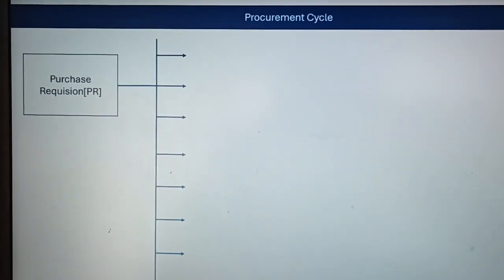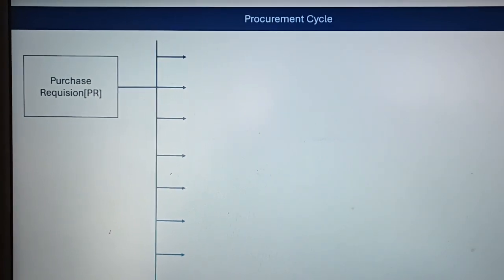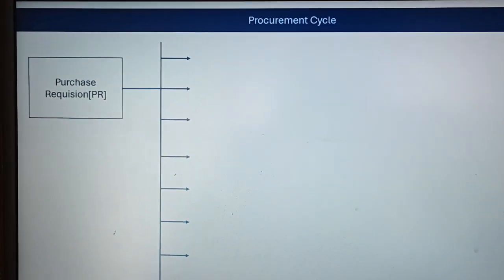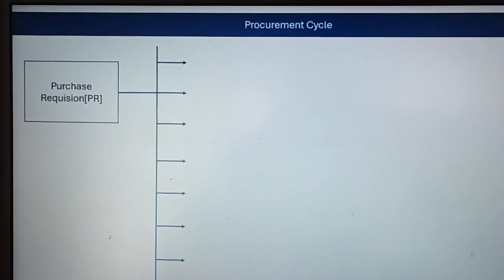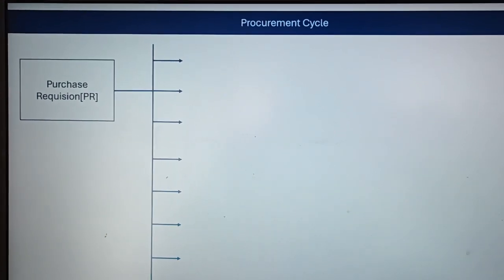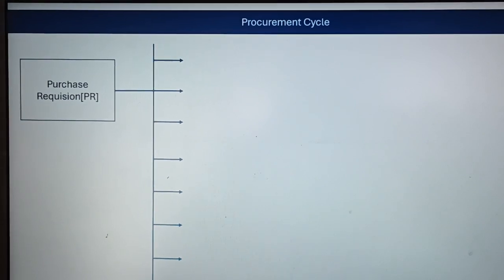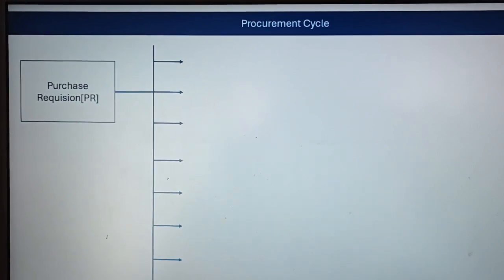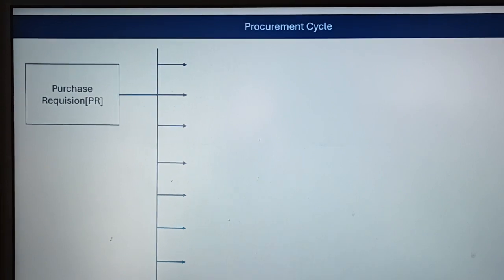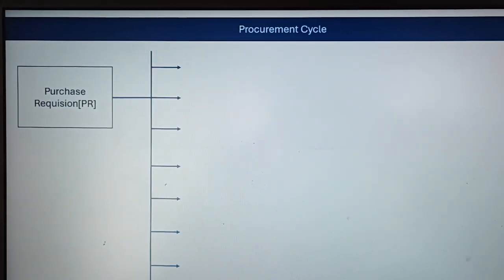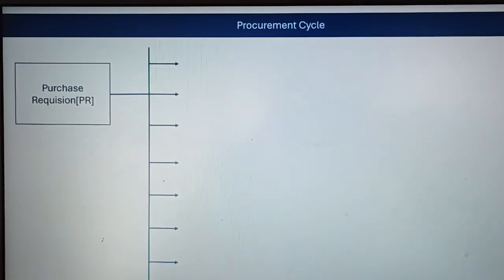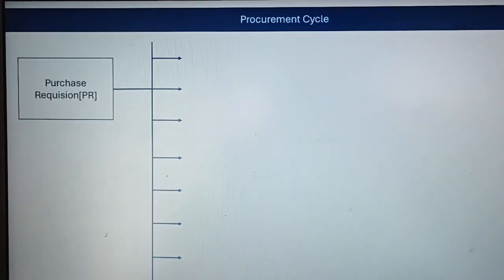Purchase requisition means the organization needs some goods or service to fulfill their goals. For example, if we take a manufacturing plant which makes big machines, they require a number of small parts.